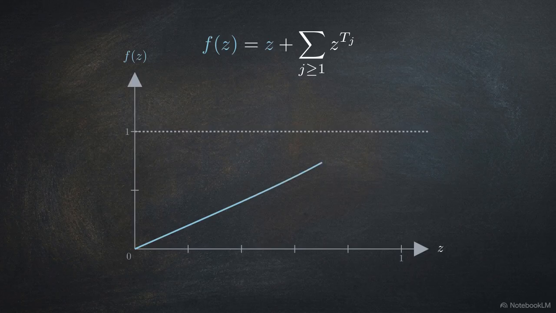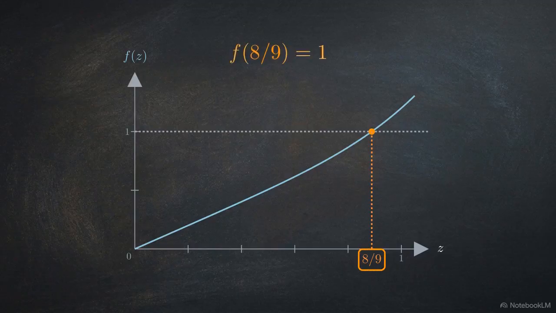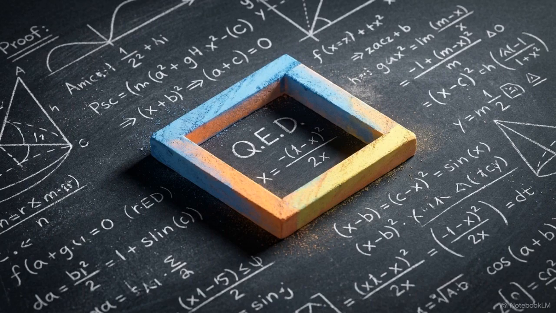Because every single term in the series sequence is positive, the curve sweeps strictly upward, making it monotonically increasing. A strictly increasing function crossing the value of 1 guarantees exactly one unique dominant positive root. Substituting the known inverse contraction ratio of 8/9 perfectly balances the equation to 1, proving z equals 8/9 is that exact dominant root.